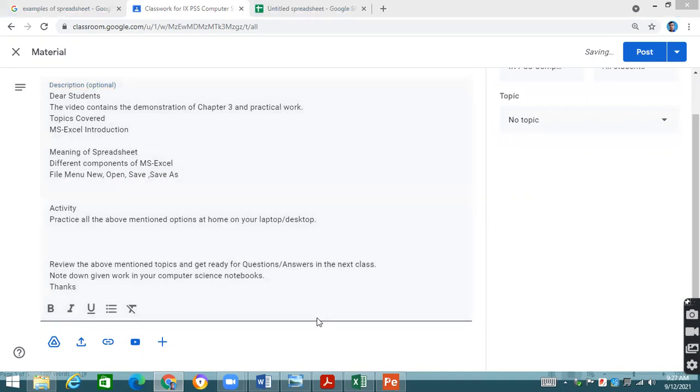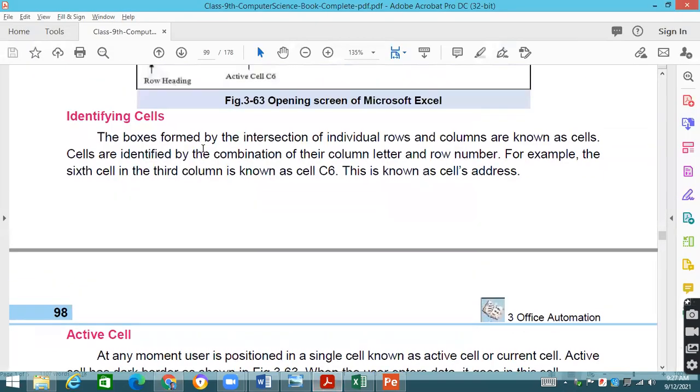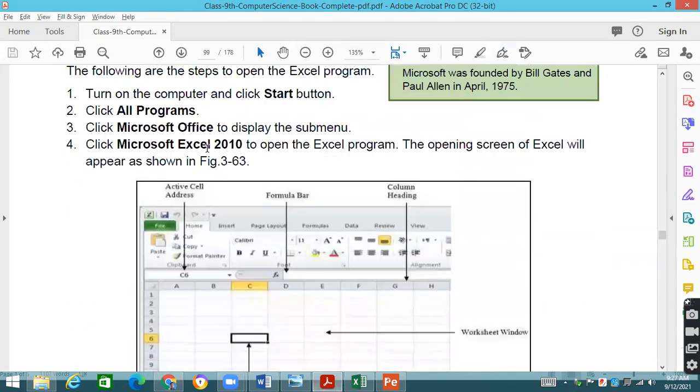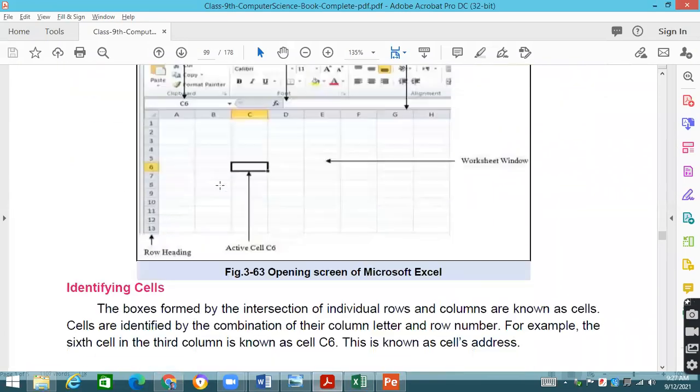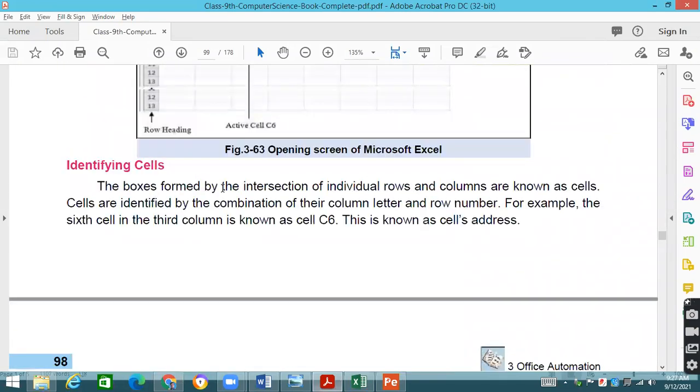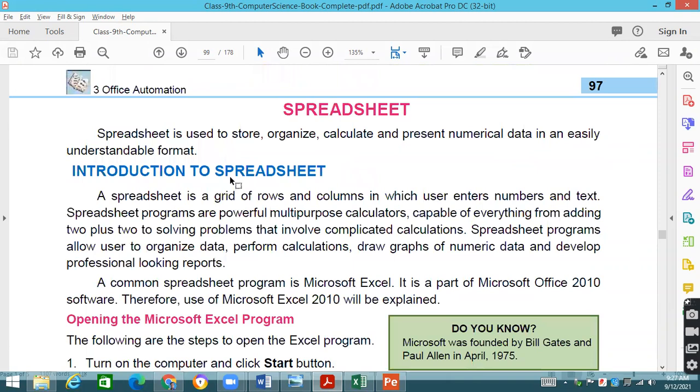Different options which are there in the file menu we have covered about. Introduction with the formula bar, cell address, identification of the cells. This is also covered. I'm writing over here, identification of cells. This is also covered. Okay, now come towards this option which is given over there in your books, page number